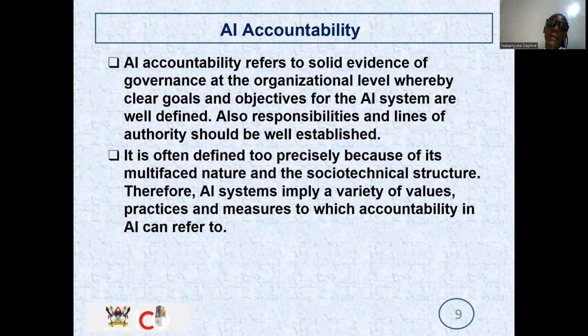So there is what we call AI accountability, and this refers to evidence, and this must be solid evidence of governance at the organizational level, whereby clear goals and objectives for the system are well defined. The responsibilities and lines of authority should be well established for us to own this system. It is often defined imprecisely because of its multi-faceted nature and the socio-technical structure. Therefore, our AI system, as we're building this project, must imply a variety of values, practices, and measures which are accountable.